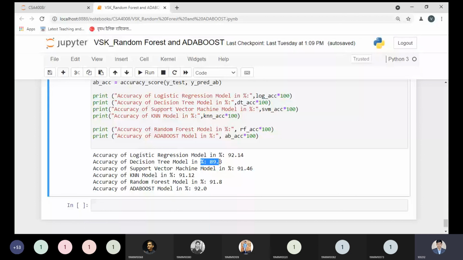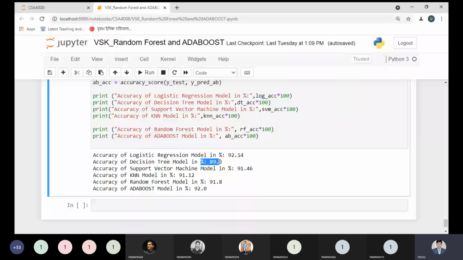If you remember, we got the same accuracy earlier. And AdaBoost, we know, provided an accuracy of 92. So from this you can observe that logistic regression is always better, and after that we have the AdaBoost model. Logistic regression is the most popular classification model in today's era, whenever we try to solve any problem, whether with a small data set or a huge data set. But other than logistic regression, the various models by which we can evaluate are the decision tree, support vector machine, KNN, random forest, and AdaBoost.